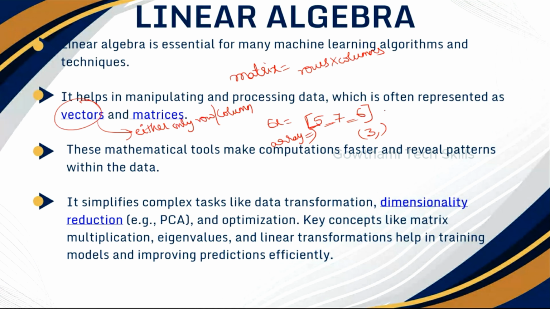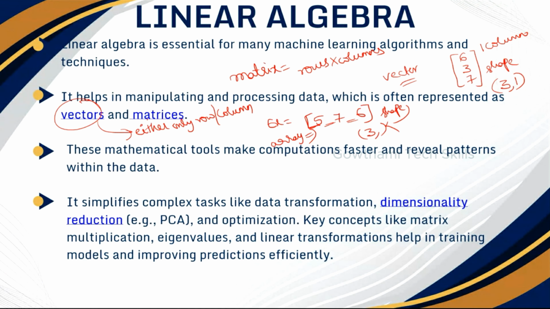If you are going to find the shape, what is the output we will get? (3,). So if it is one dimensional, it gives only the number of columns. Suppose I have something like this: 6, 3, 7. This is also one type of vector, where it has one column. If you find the shape, the output here is 3 rows and 1 column. Getting my point? Either only a row or only a column, that we call a vector.